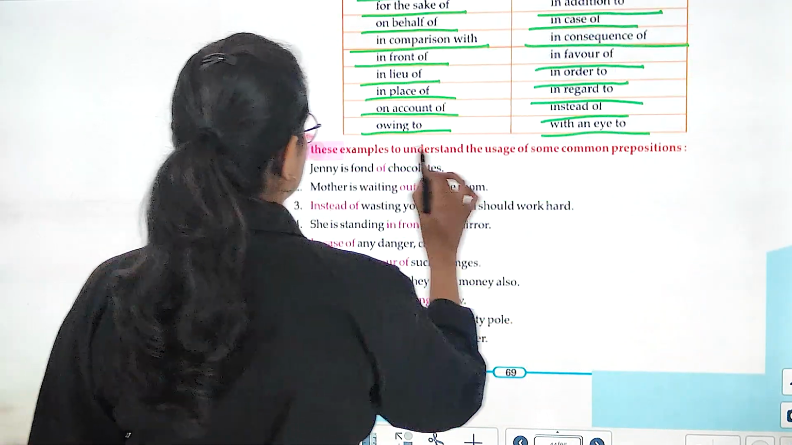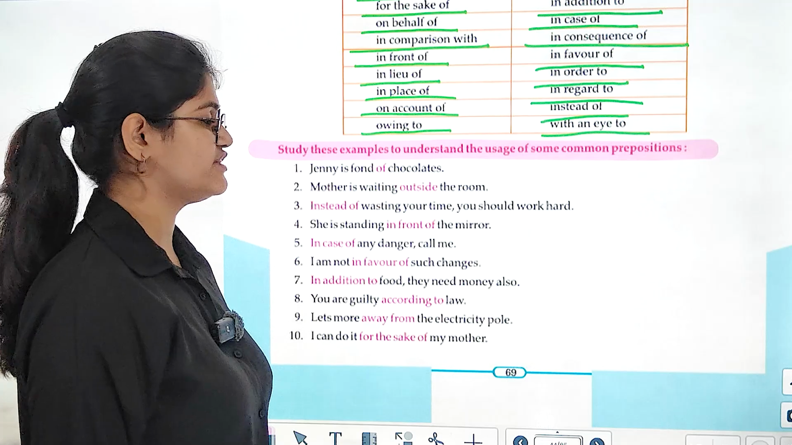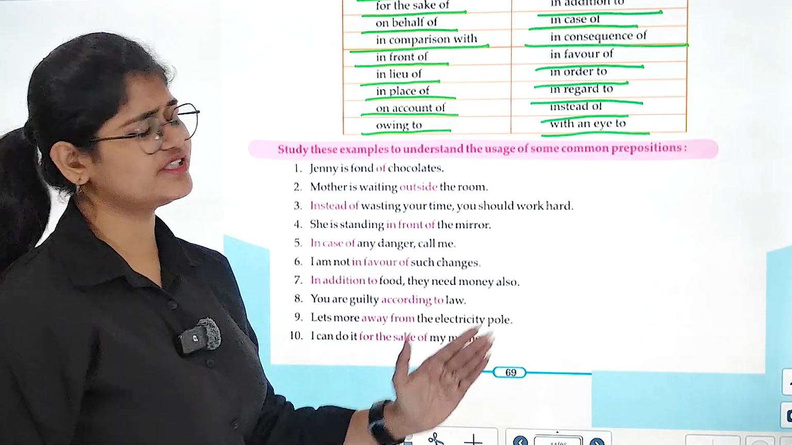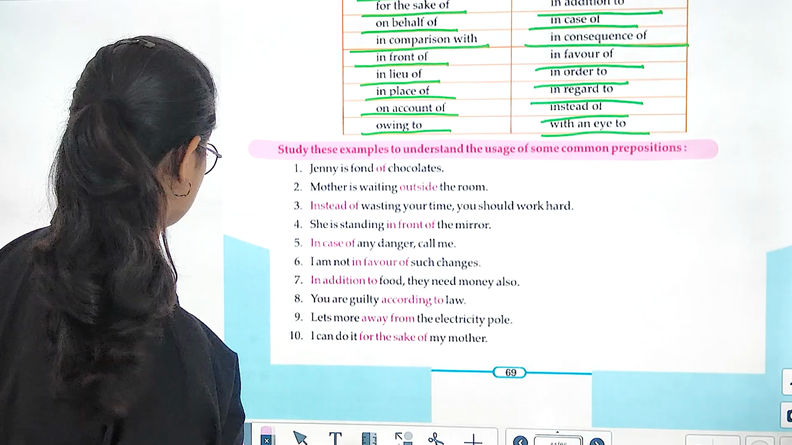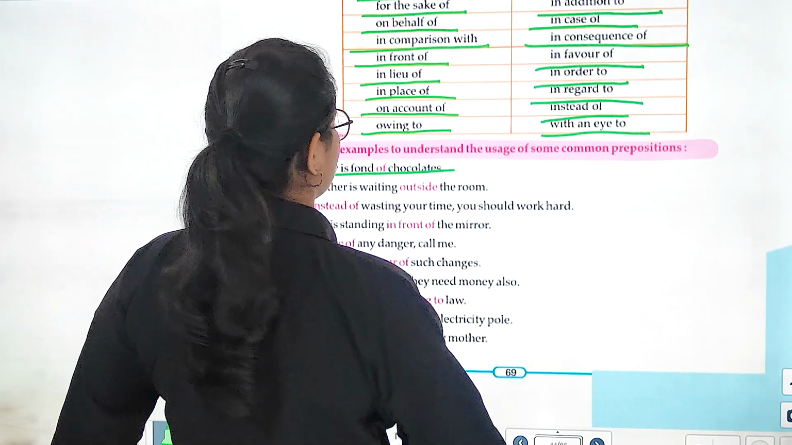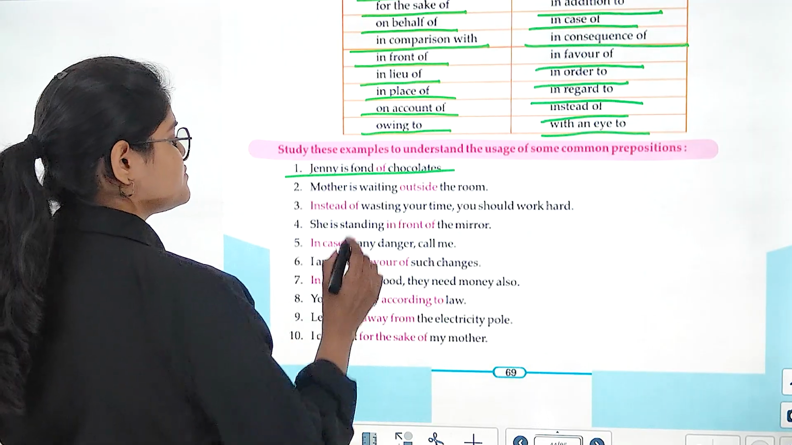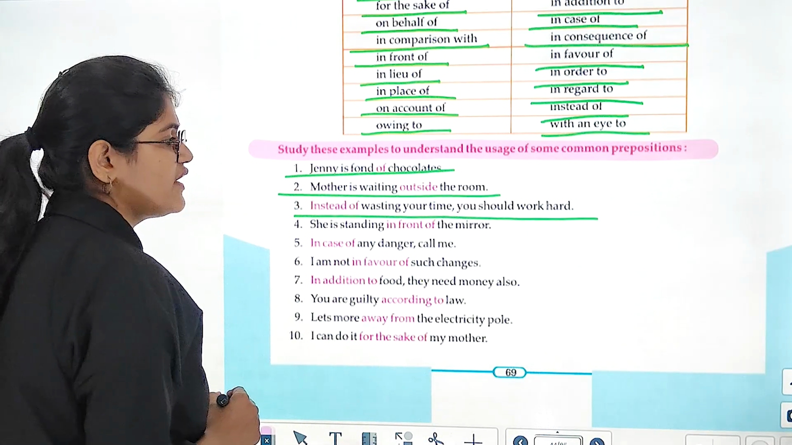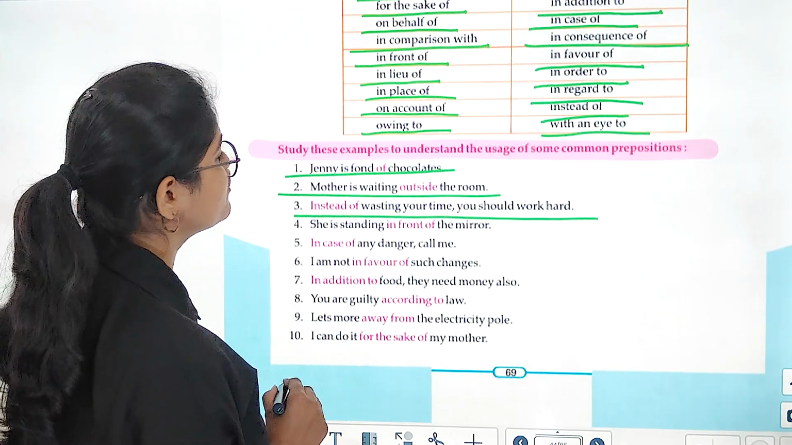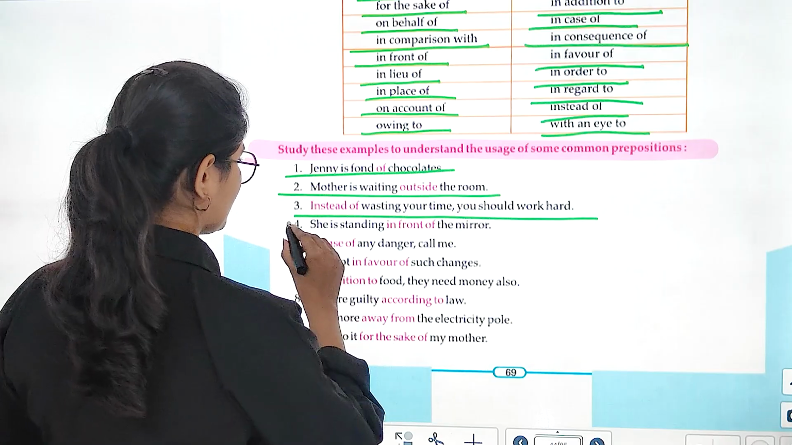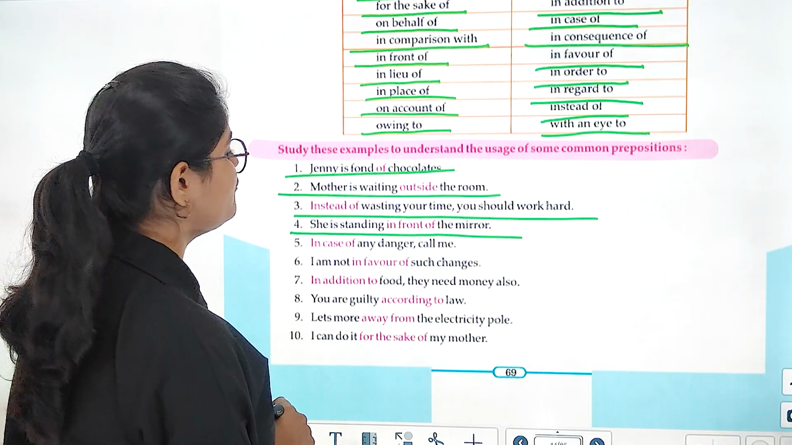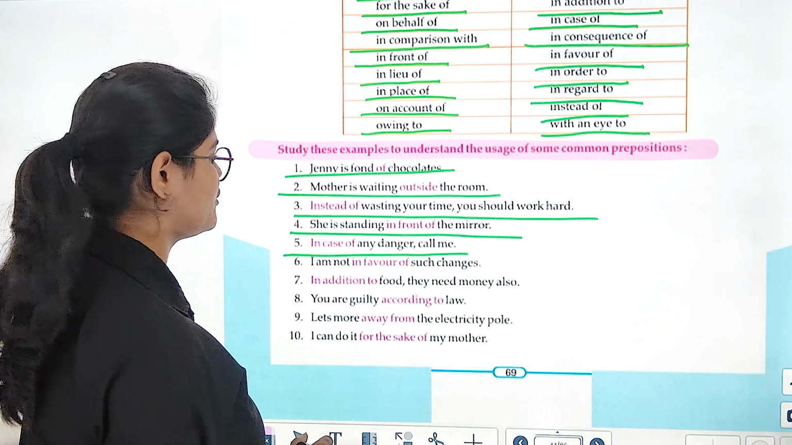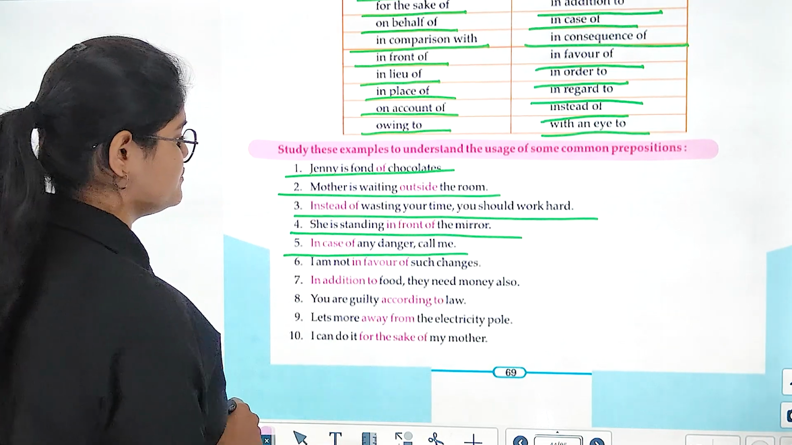Now, study these examples to understand the usage of some common prepositions. So, यहाँ पर हमें कुछ examples दिए हुए हैं. Common prepositions को use करके जल्दी से उनको समझते हैं. So, Jenny is fond of chocolates. Mother is waiting outside the room. Instead of wasting your time, you should work hard. She is standing in front of the mirror. In case of any danger, call me.